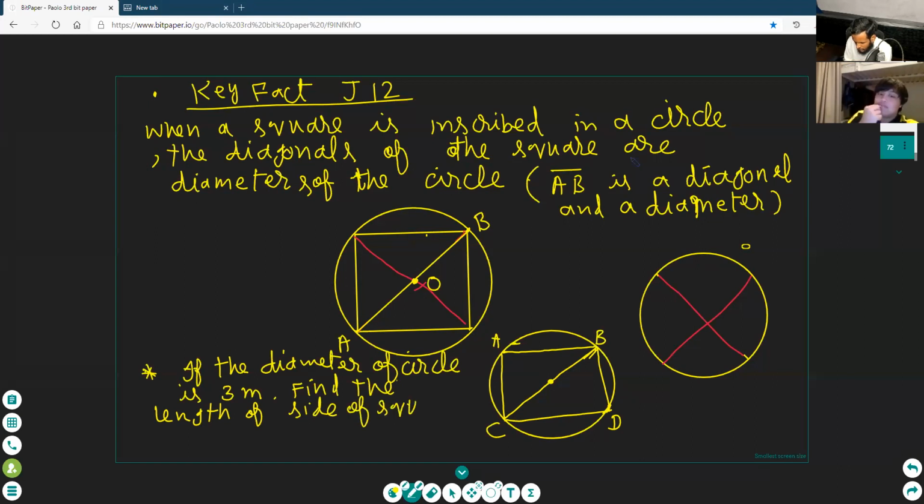Can you find the length of the side of the square? These lengths, these lengths, these lengths. Can you find? Diameter is given. Diameter is 3.